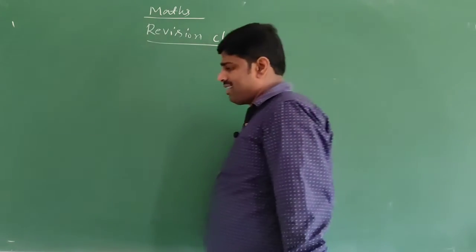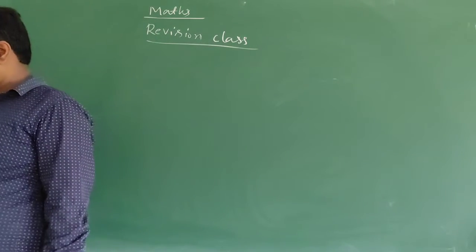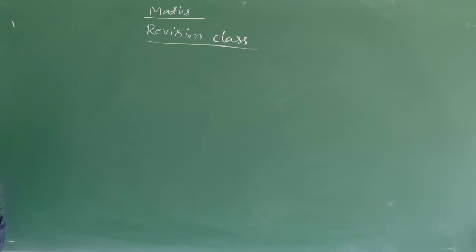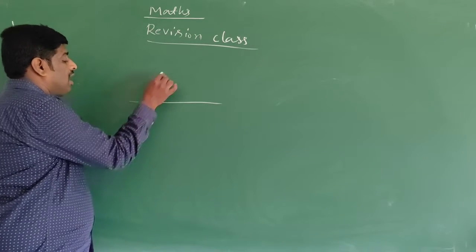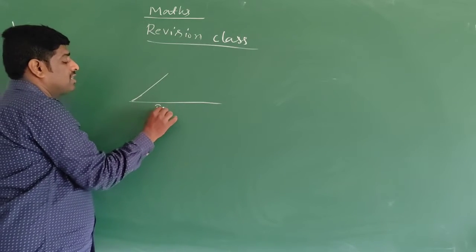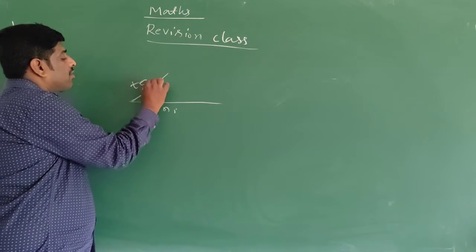Now come to angle. Angle means the measurement of rotation from the initial point to the terminal point. For example, see, this is the angle. This is the initial side, this is the terminal side.